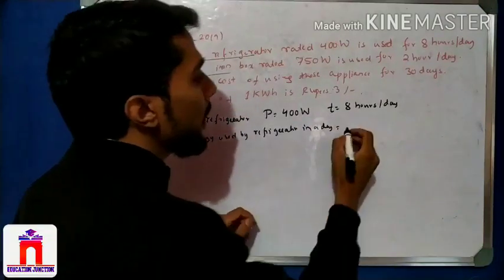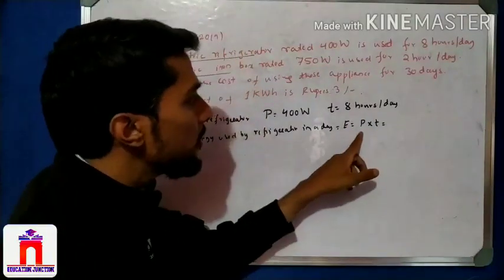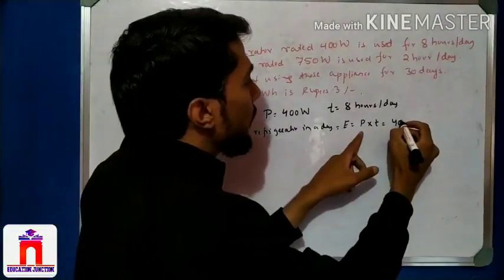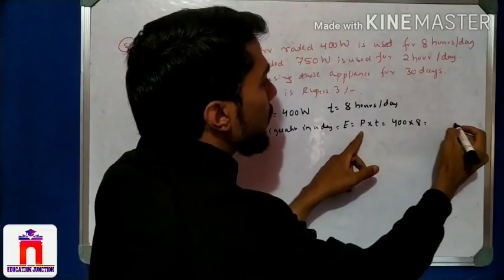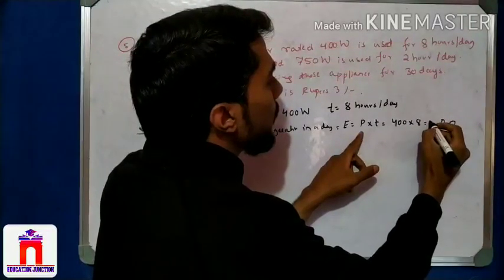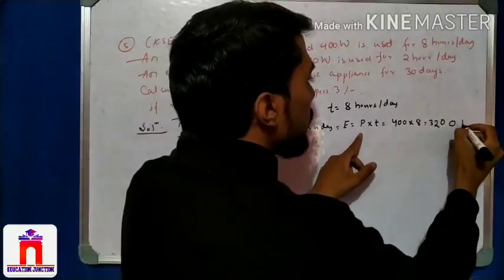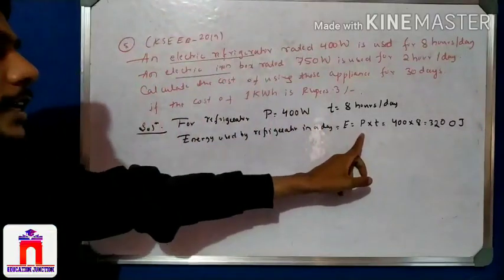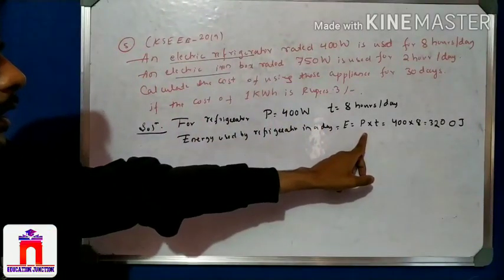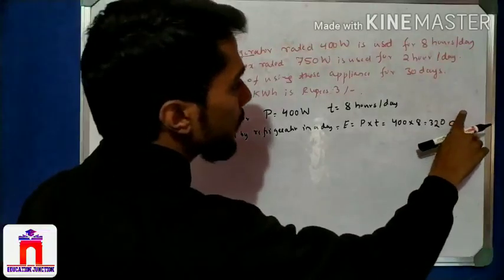E is equal to P into T. P is 400, into time 8 hours, which gives 3200. That is the energy, in watt hours.